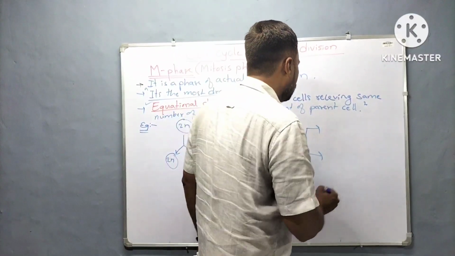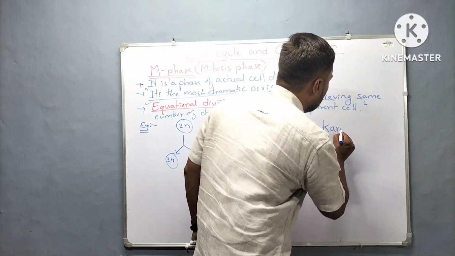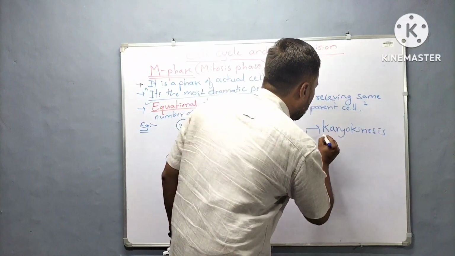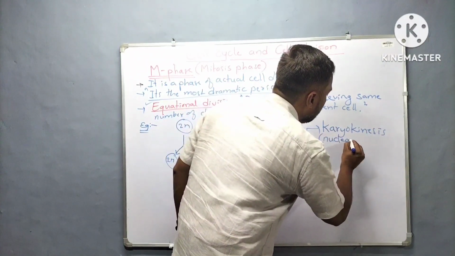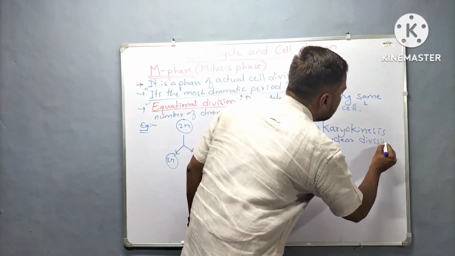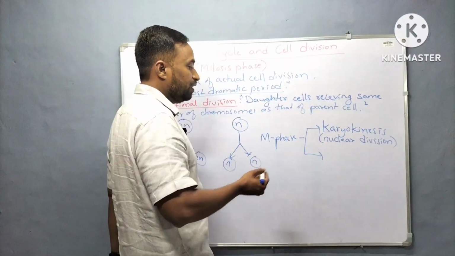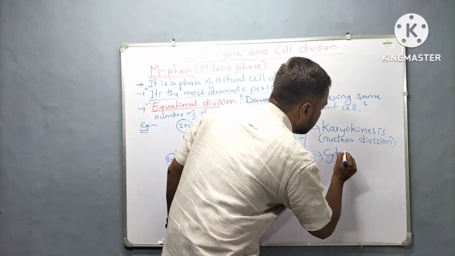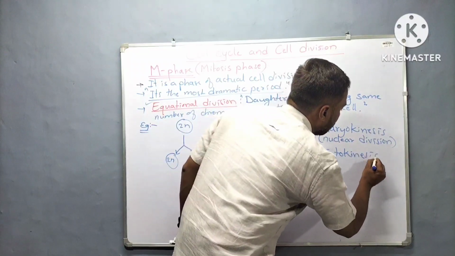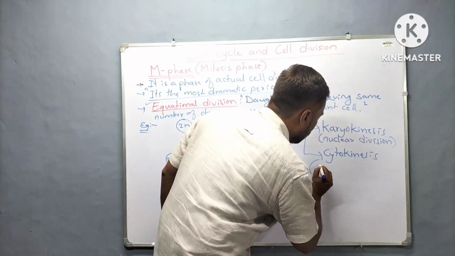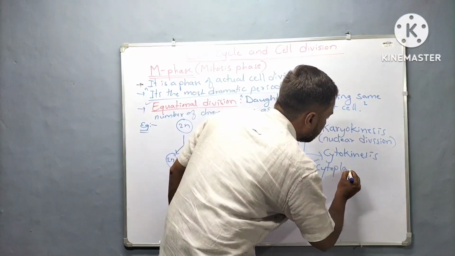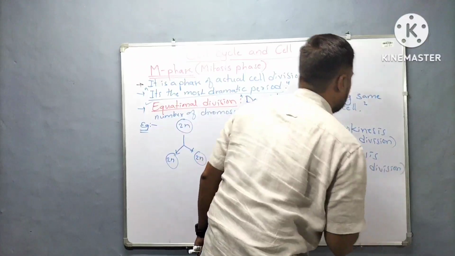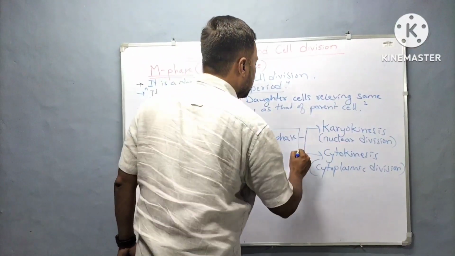The first one is karyokinesis, which is also known as nuclear division, and the other is called cytokinesis, that means cytoplasmic division. This is how the M phase is further divided.